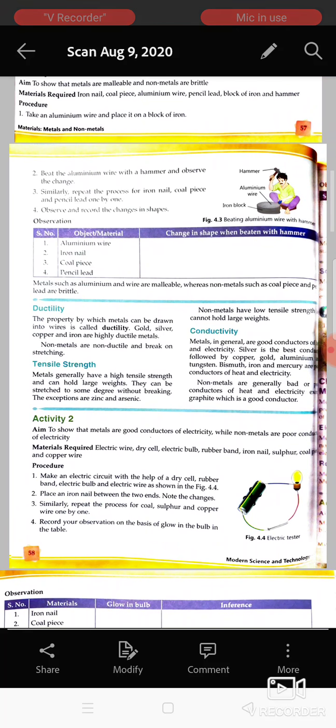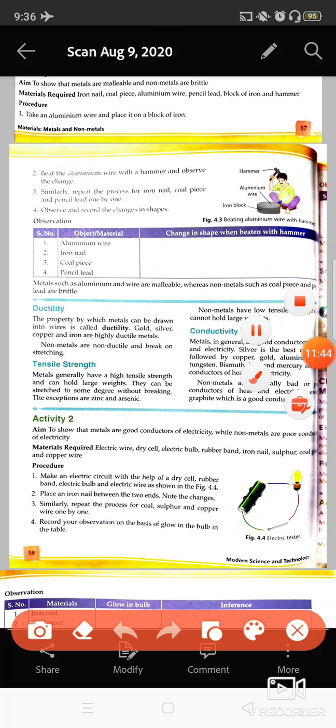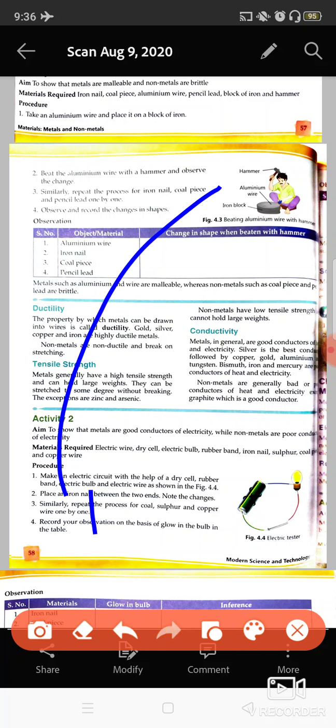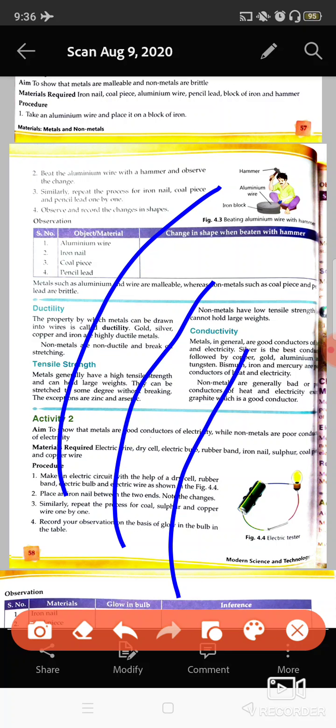Then comes the next property, which is known as ductility. Ductility is the property by which any material can be converted into wire. It can be stretched to form a wire, a thin wire or a broad wire.